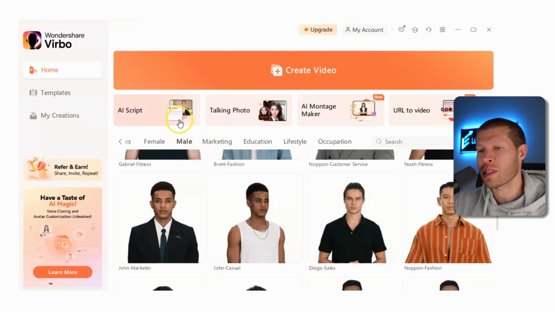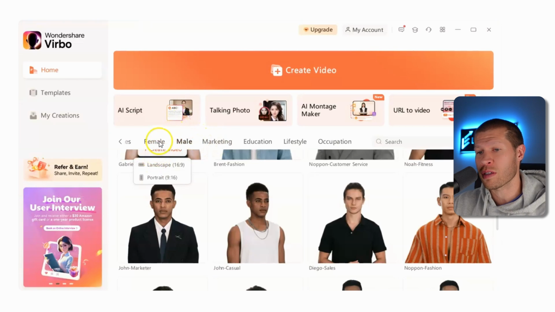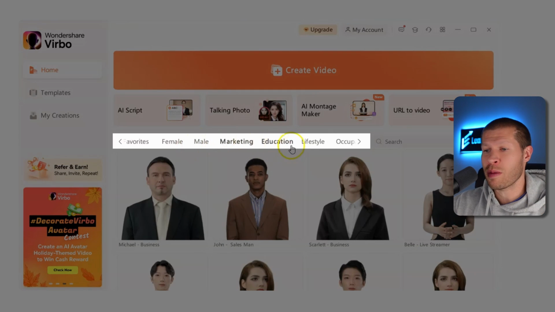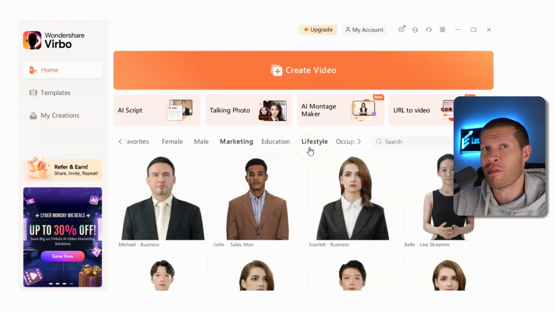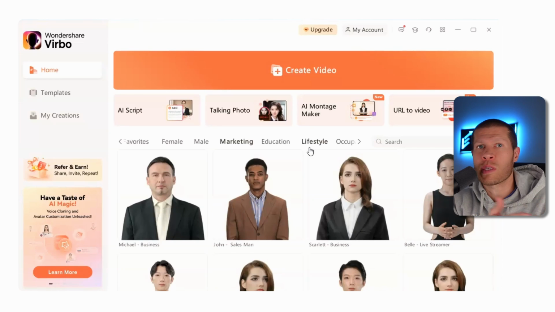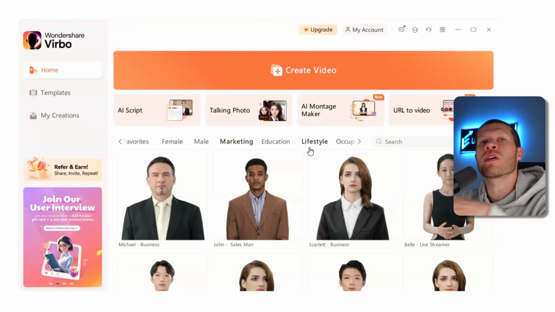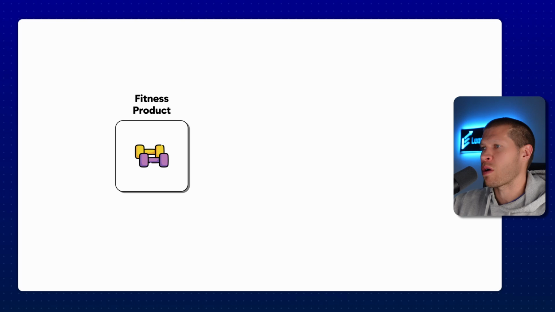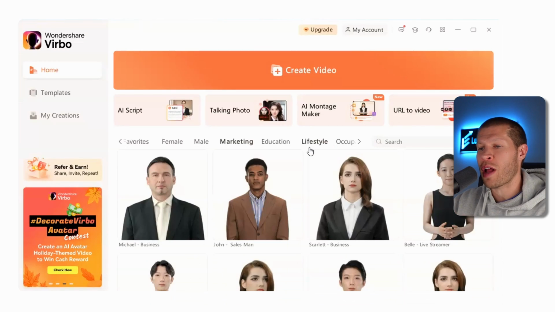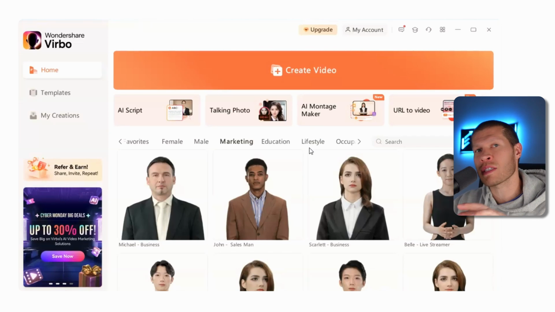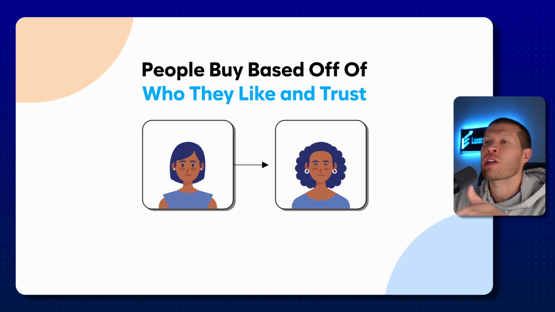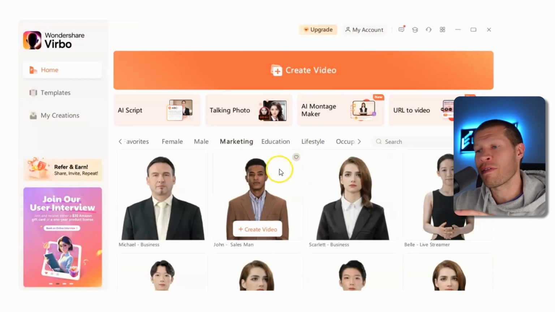Now, if you go to the homepage, you can see right here off the bat, there's so many different options here. So you have many different people. If you scroll through, there's marketing style people, there's males, there's females, there's lifestyle people based on different countries and different cultures. So depending on who your target avatar is that you're trying to market to, in this case, if you were selling a specific product to somebody in the Midwest, you could go after somebody like that. If you were selling a specific fitness product to somebody in Southeast Asia, then you could go after somebody like that, right? So there's so many different options here based on who your target avatar is, and that's very important because people buy based off of who they like and who they trust. And if they look a lot like you, they're going to trust you inherently more, and this is extremely valuable, giving you all those options.